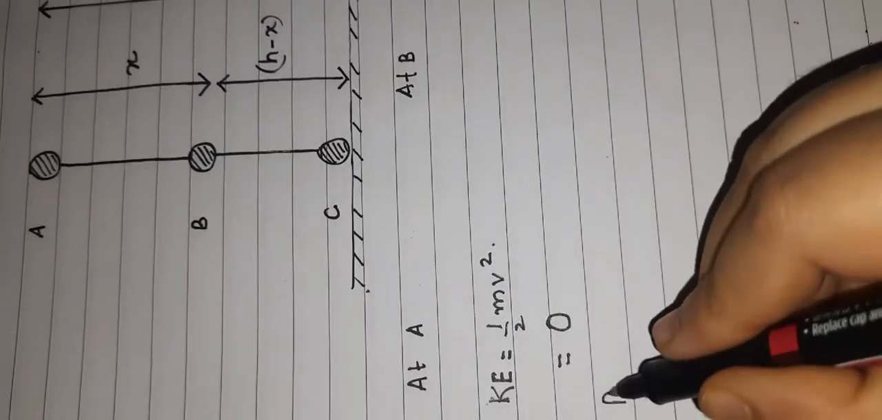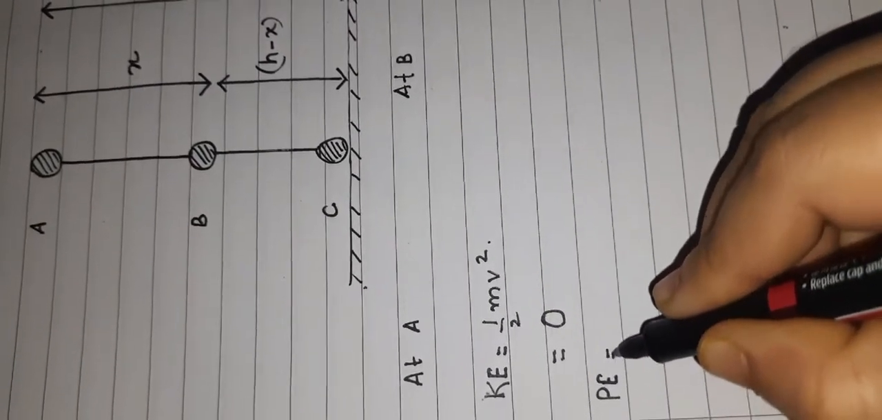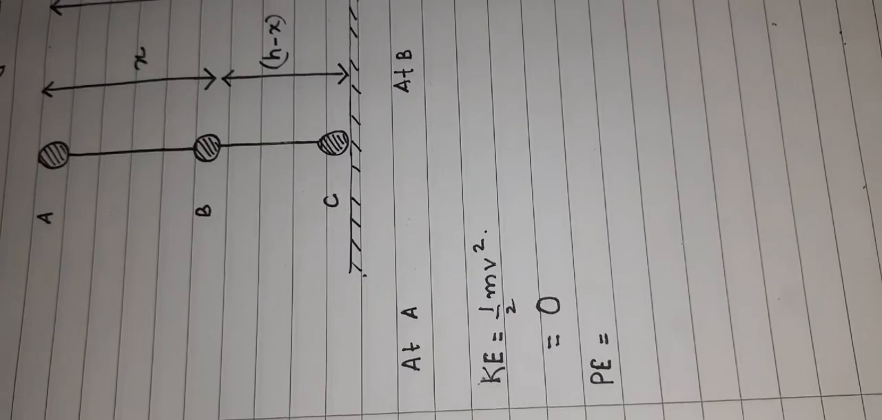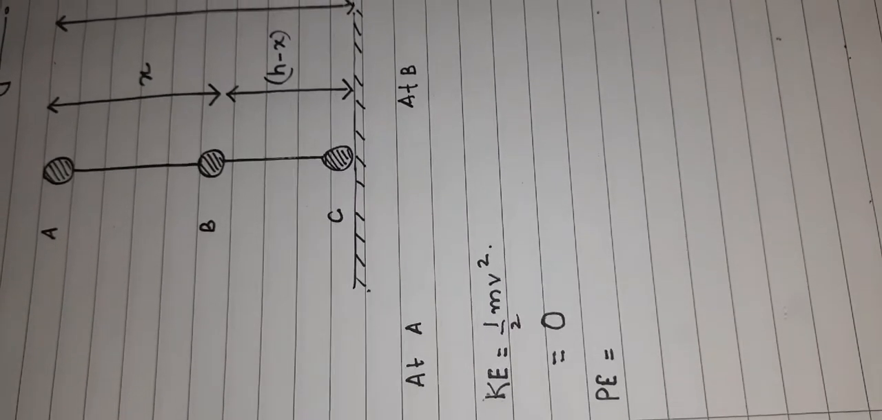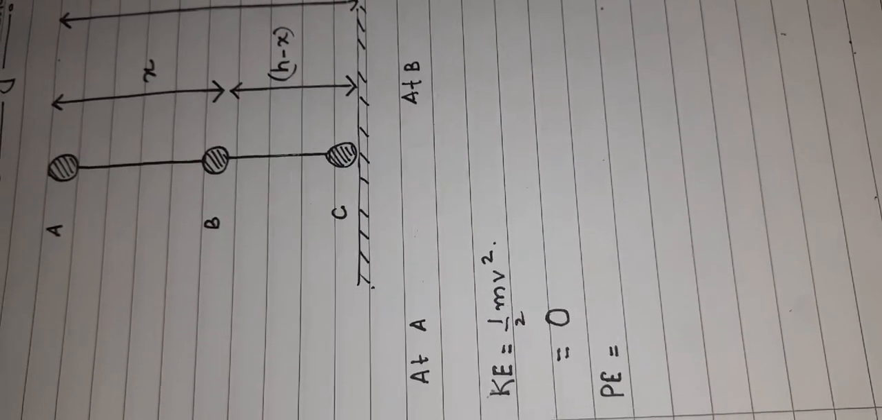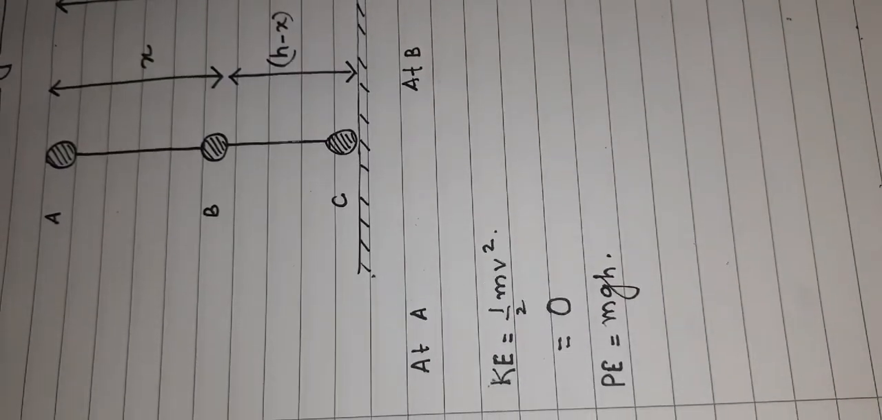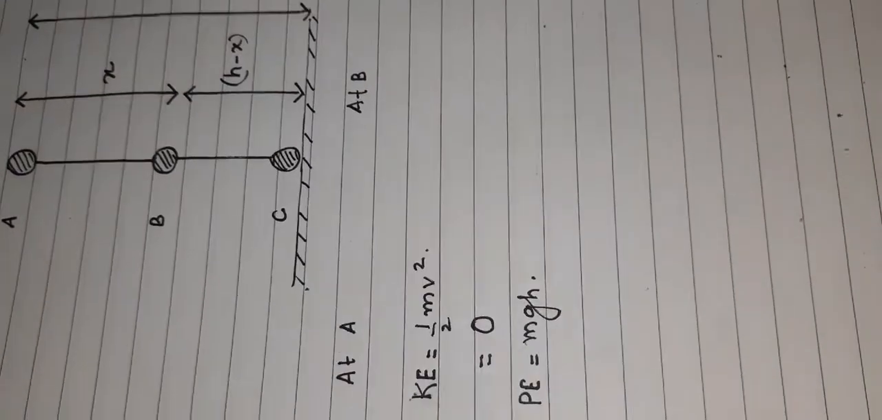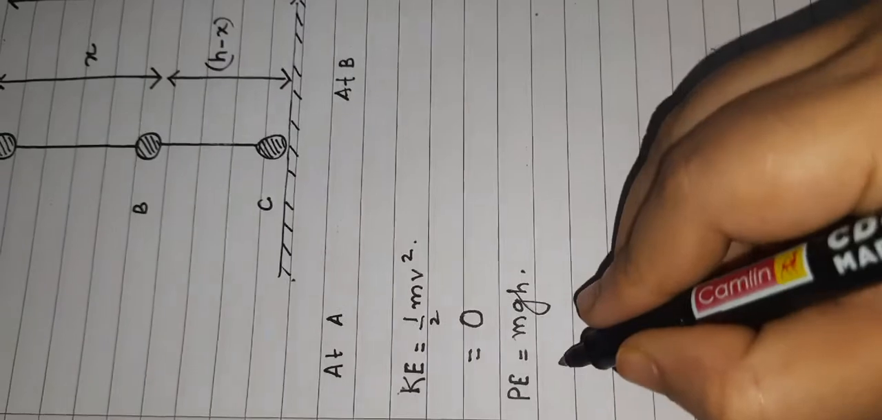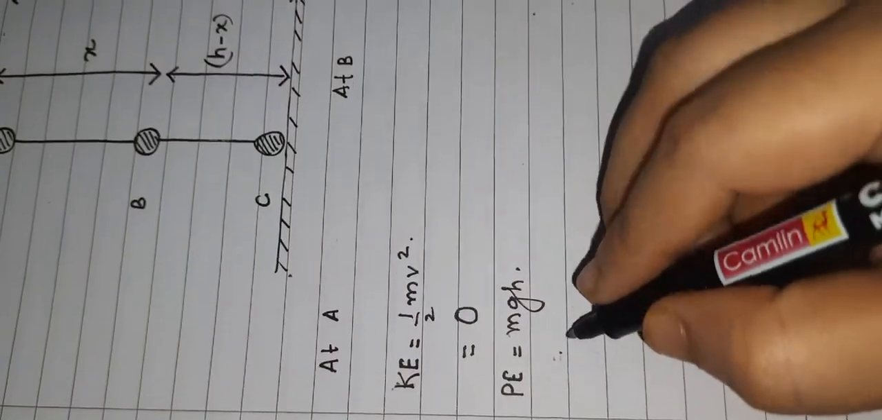Now if I talk about the potential energy, since the body is under the force of gravitation and no other force is acting in this condition, we will consider the gravitational potential energy, and we know the formula, that is mgh. And since the formula is mgh, here what is that?